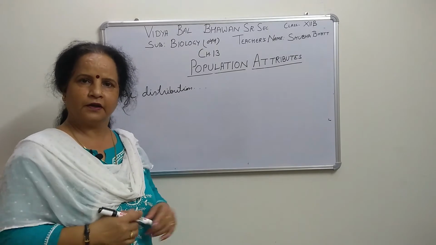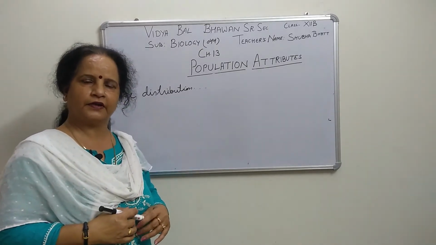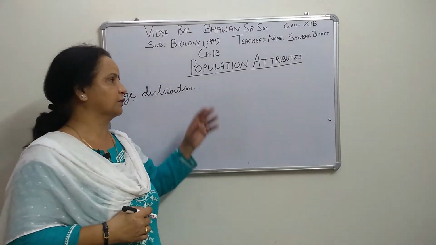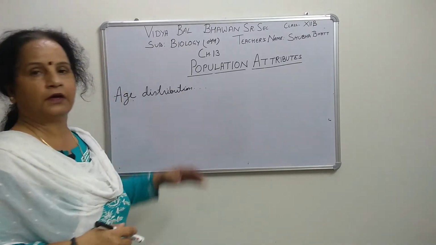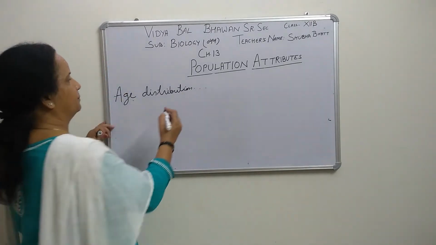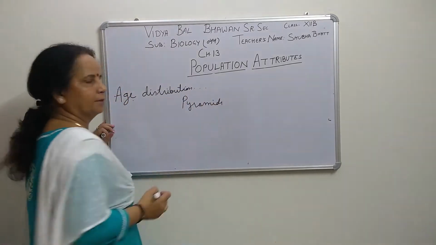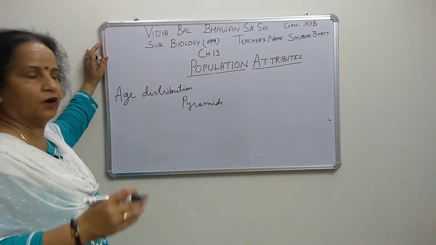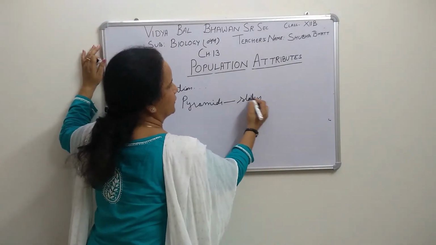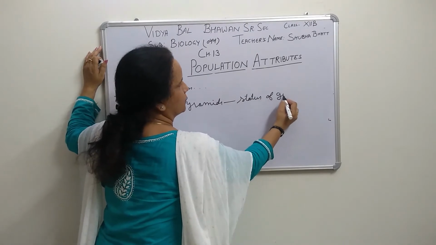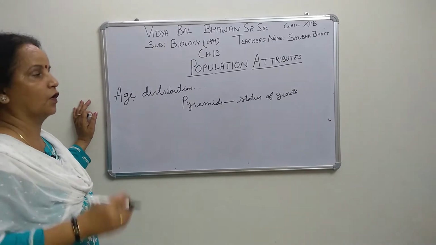Pre-reproductive means children, who are not yet able to reproduce. In between, youth are there, that is the reproductive age, and the last one is post-reproductive. When we draw a plot, that plot is called a pyramid, which tells us the status of growth, meaning whether growth is decreasing, increasing or stable.